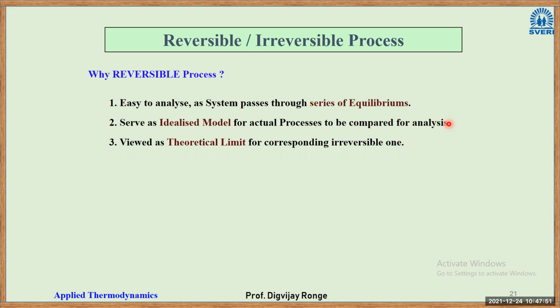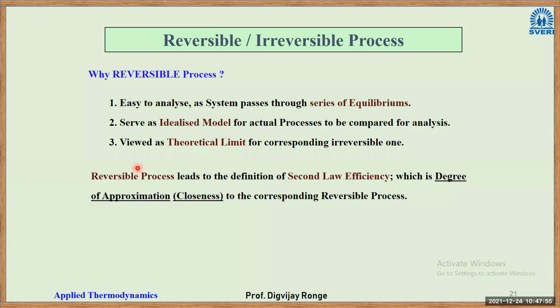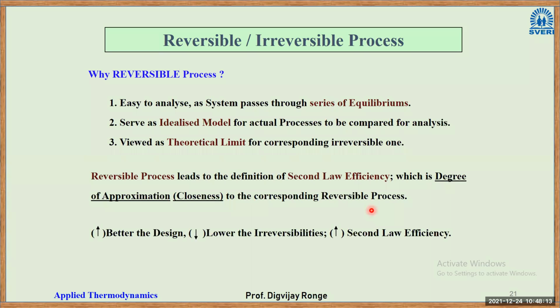So it is viewed as the theoretical limit for the corresponding irreversible one. The reversible procedure leads to the definition of second law efficiency, which is the degree of approximation to the corresponding reversible processes. What is it? We'll see in the second law. No rush now, we'll see slowly. So with reversible processes, the design becomes better.